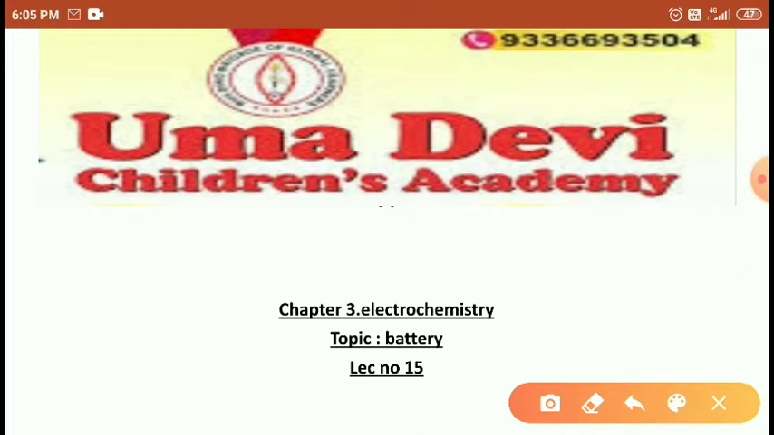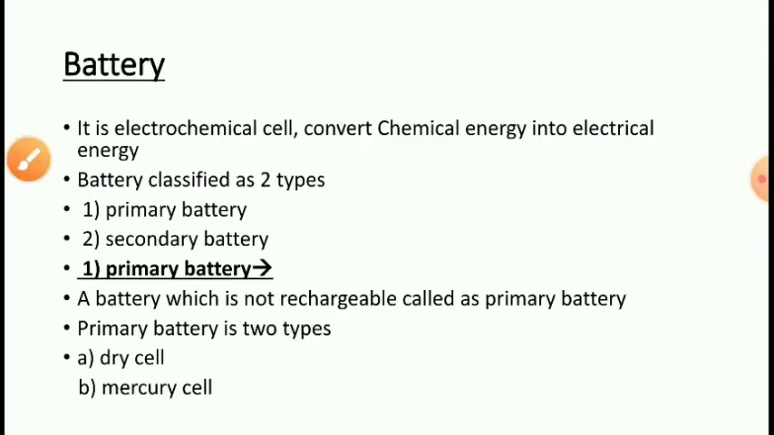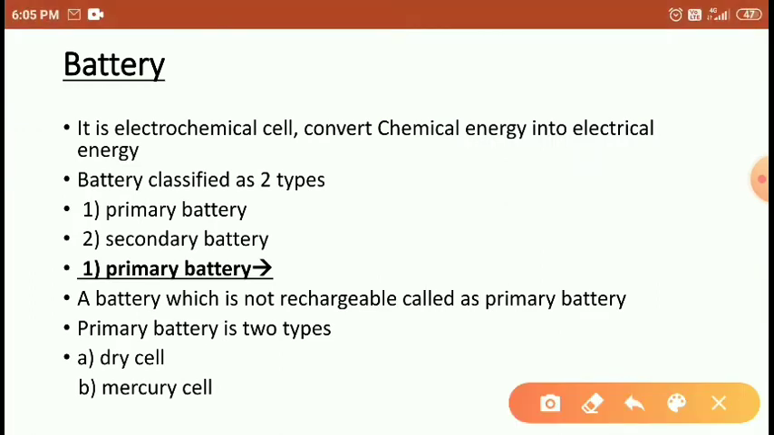Okay, today we are discussing the topic of the battery, students. The battery belongs to the electrochemical cell. How does it work and what types of batteries are there? All these things we are discussing in this topic. So let's begin the first topic, battery.